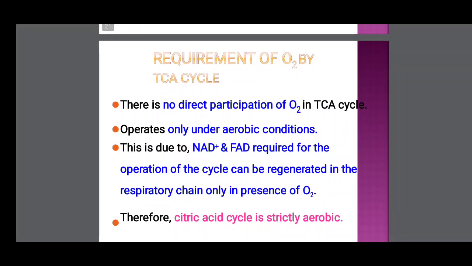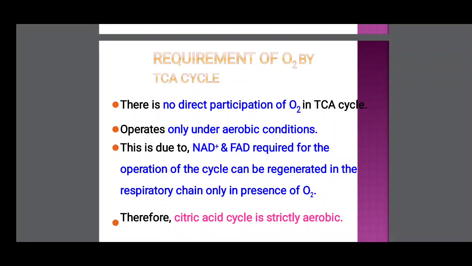Requirement of oxygen by the TCA cycle: there is no direct participation of oxygen in the TCA cycle. It operates only under aerobic conditions. This is because NAD and FAD required for the operation of the cycle can be generated in the respiratory chain only in the presence of oxygen. The citric acid cycle is strictly aerobic. So actually there is no direct participation of oxygen in the TCA cycle, but in the presence of oxygen, pyruvic acid enters oxidative decarboxylation and the Krebs cycle.